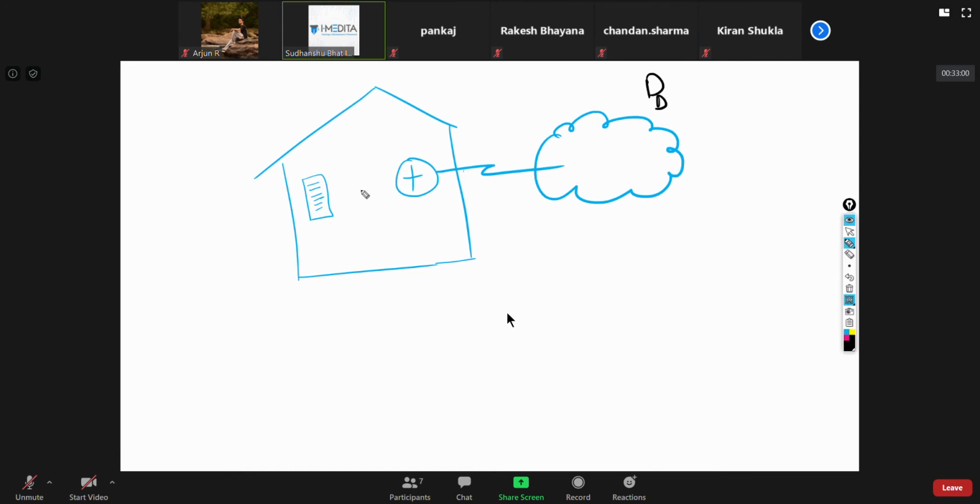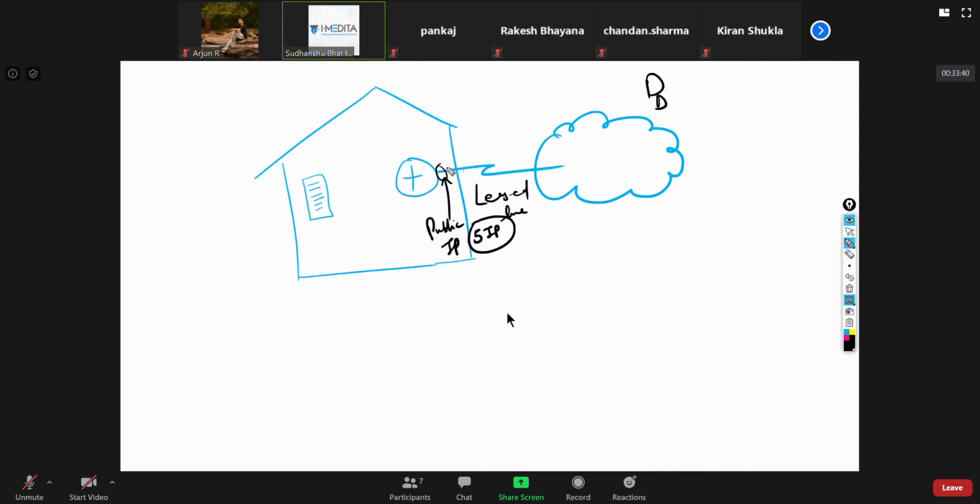Now, this is where the trouble will start. First thing, most likely you will not do it using a broadband internet connection. You will go for something called a lease line, right? And when you go for the lease line, they'll give you fixed public IPs. Commonly, a lot of service providers give 5 public IPs in India. So you get 5 IPs for your use here and many other uses like that.